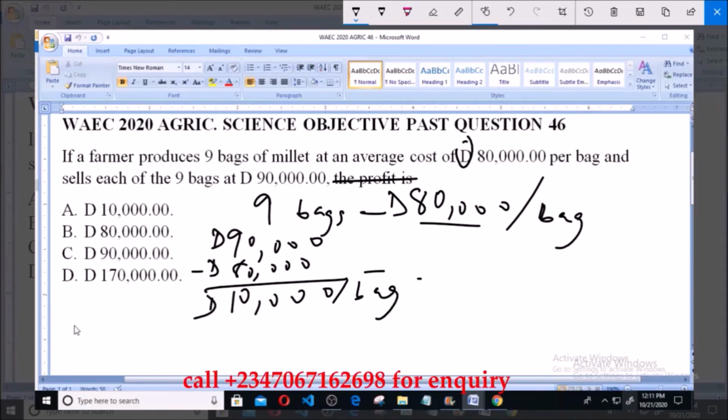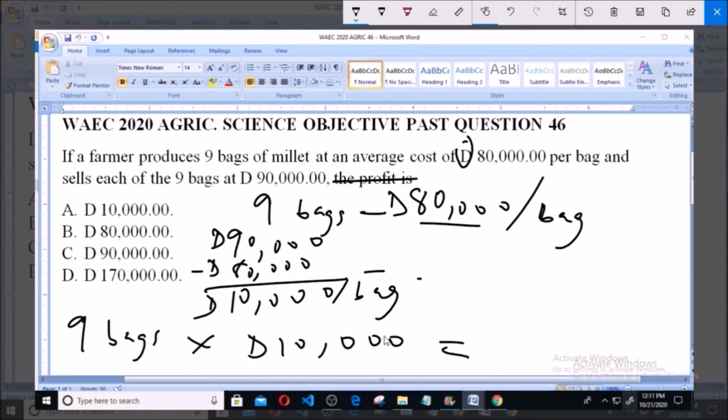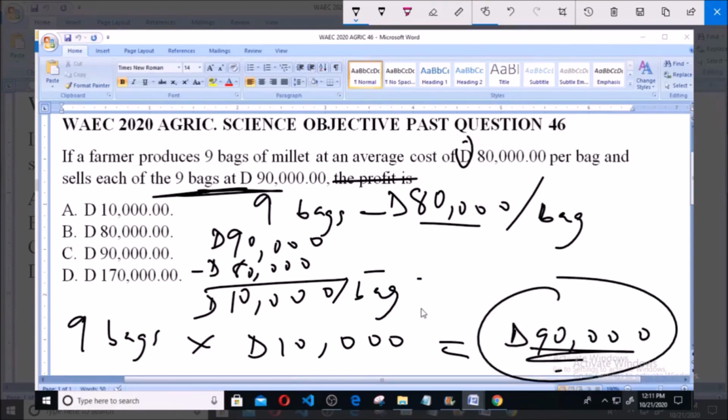Now he sold 9 bags, so 9 times 10,000 D will give you the profit for the 9 bags, and that is 90,000 D. That means the farmer made a total profit of 90,000 D, and 90,000 D is option C. So option C is the correct answer to this question.